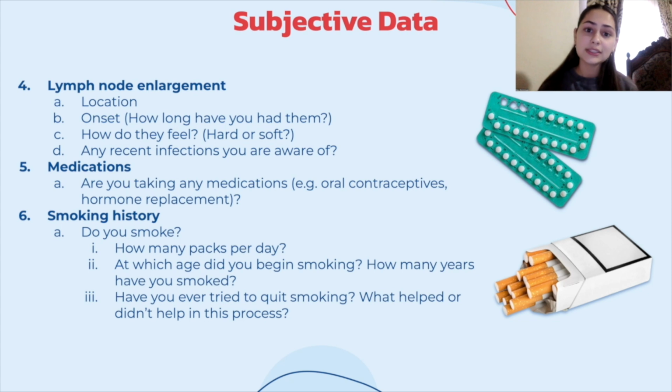Moreover, to assess for infection, malignancies, and immunologic diseases, the nurse should ask about lymph node enlargement. If the patient reports feeling lumps in the body, ask where? How long have they been there? Are they hard or soft? Do they cause any pain? Are you experiencing any sort of infection that you are aware of?